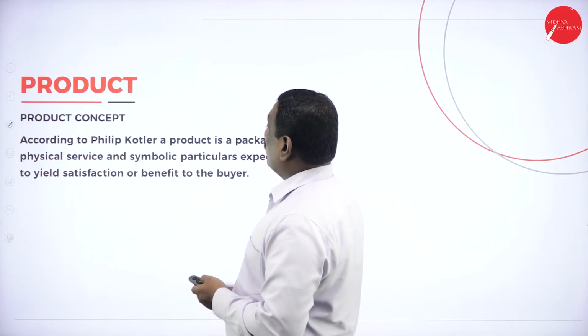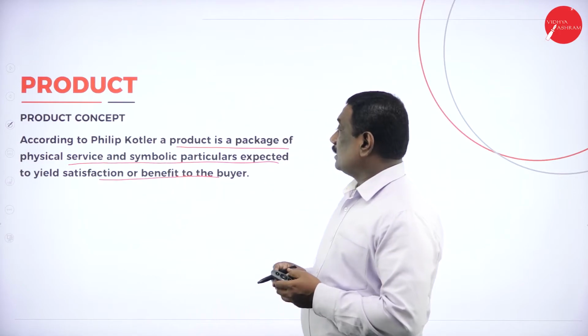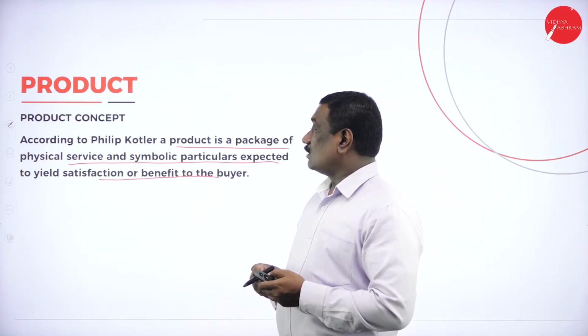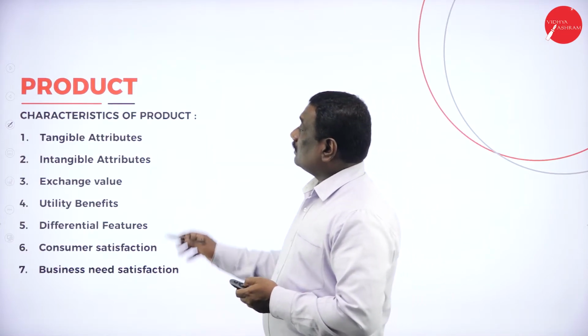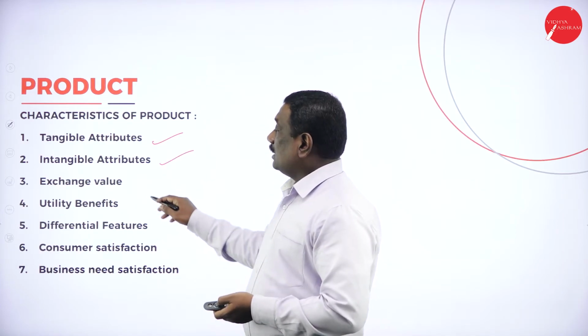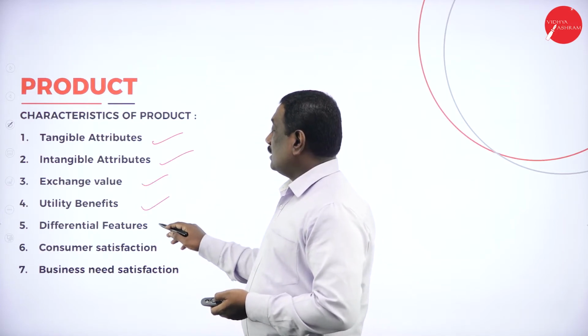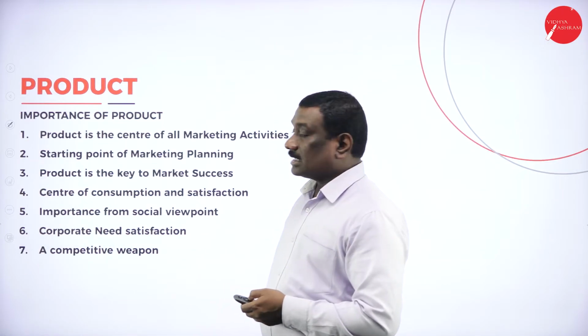Now the product concept. According to Philip Kotler, the product is a package of physical service and symbolical particulars expected to yield satisfaction or benefit to the buyer. Now under product, there are characteristics of products: tangible attributes, intangible attributes, exchange value, utility benefits, differential features, consumer satisfaction, business needs and satisfaction.